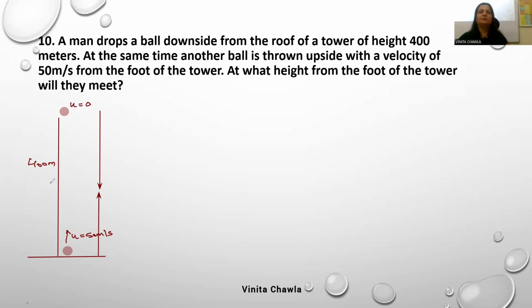From the foot of the tower. Let the height be h. We can consider this height as h1 and this as h2.